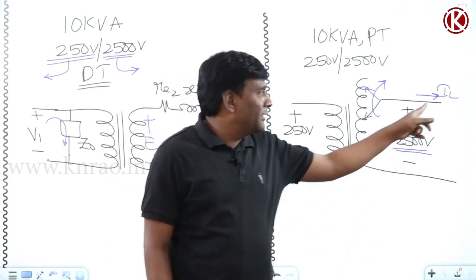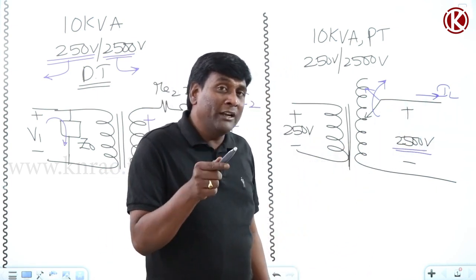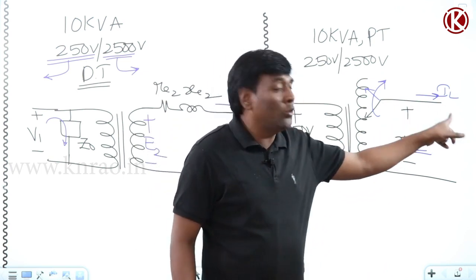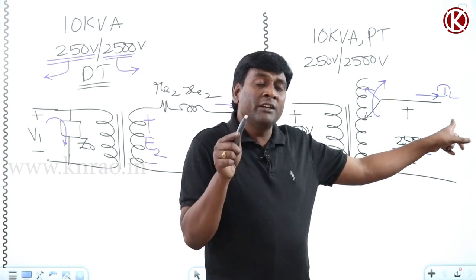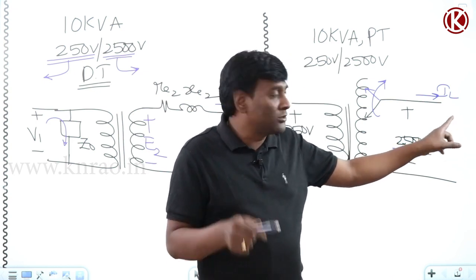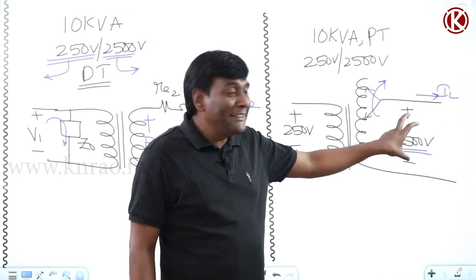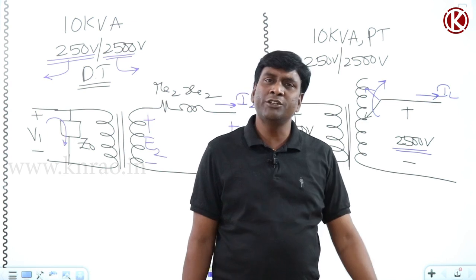Independent of loading conditions means that even when you operate your power transformer at full load conditions, terminal voltage can be maintained at rated by varying the turns ratio.